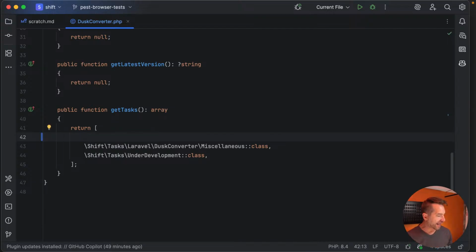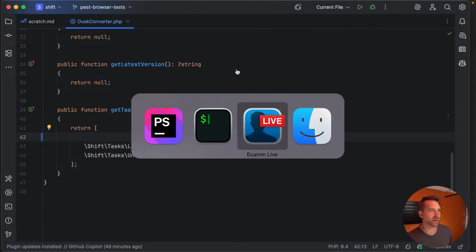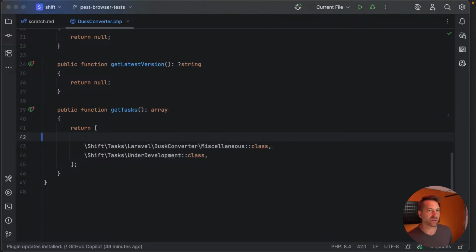Okay, with the last little bit today, I don't want to make these too long. Let's think through what's going to need to happen. We'll get into the specifics of the actual code changes, but generally, what's going to need to happen to make Dusk to Pest Browser Tests, based on what Nuno demonstrated?